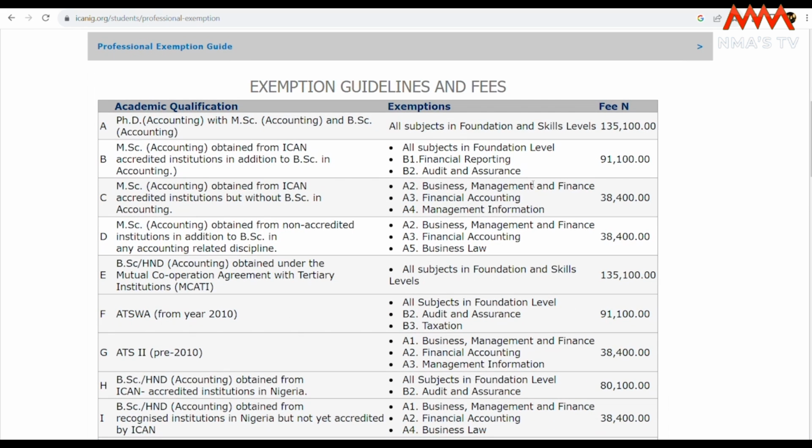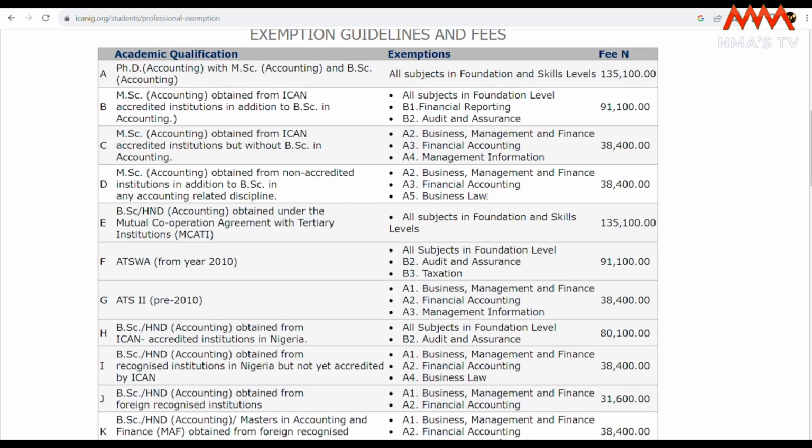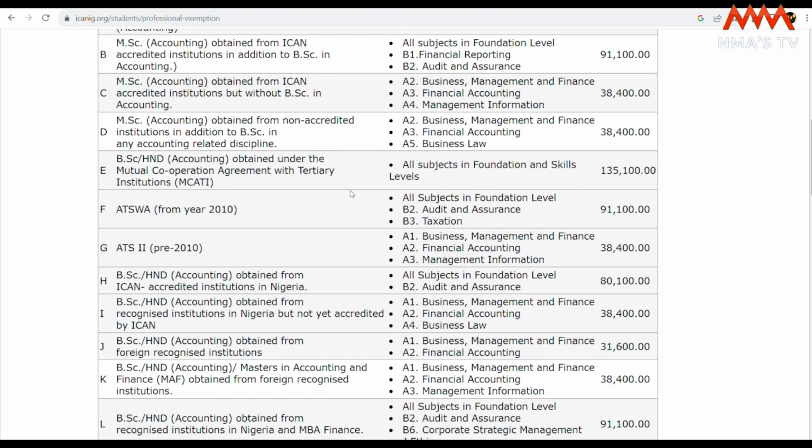So if you look at item E, you're exempted from all subjects in foundation and skills level, and you'll be paying 135,100 according to this information here. That means once your school falls under the MCATI institution, they believe that your syllabus has covered most of the papers you are supposed to write in foundation and skills level, and you'll be writing only the professional stage of this exam, right?